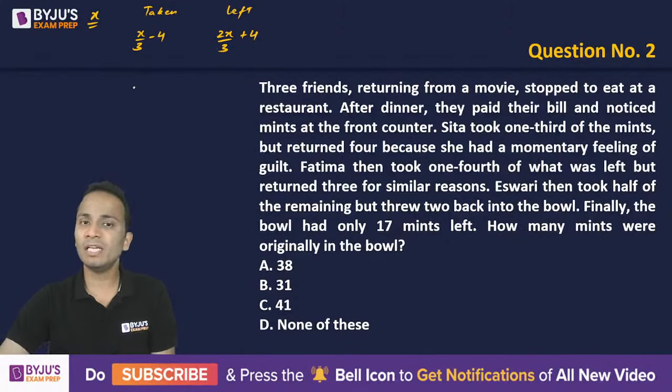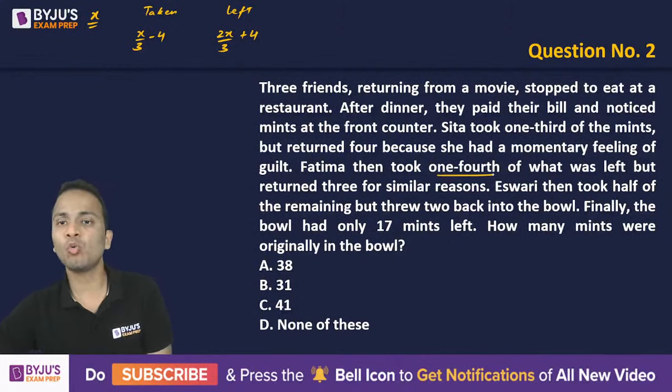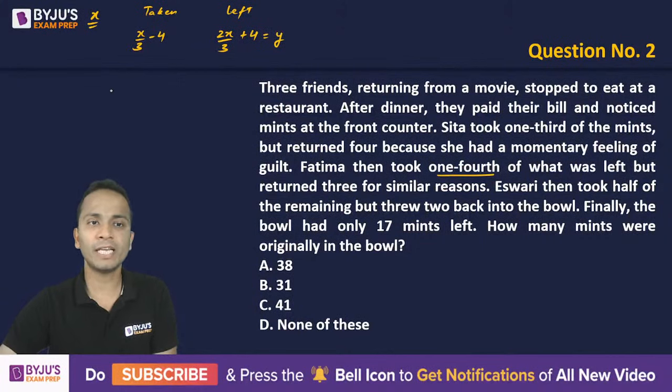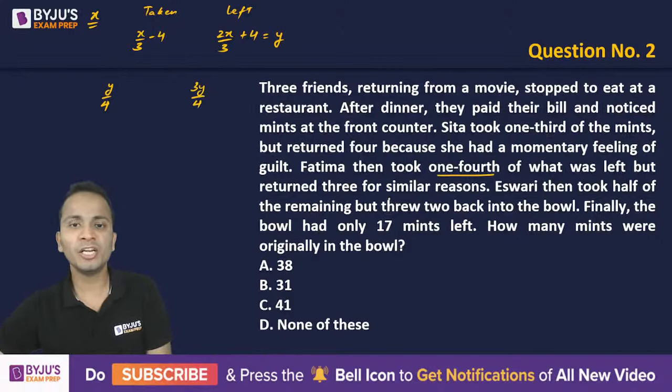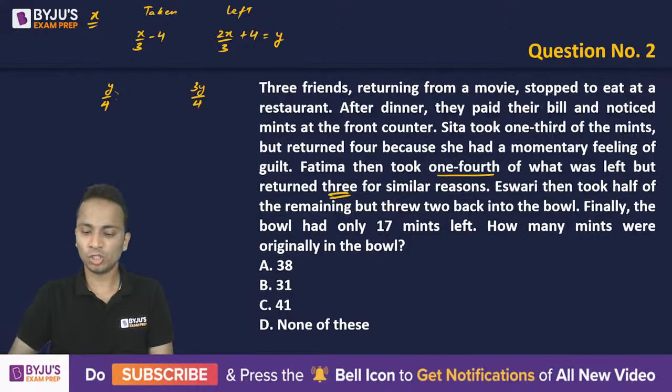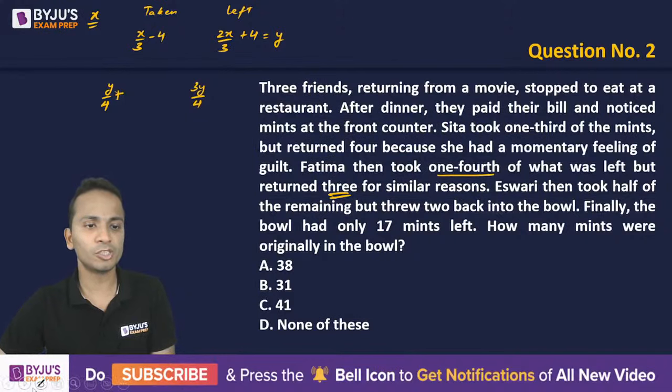All right. Similarly, second person took 1/4 of what was left. So let's say this leftover quantity is y. So second person took y/4. So leftover will be 3y/4, and she returned 3. So she took 3 less than y/4. So 3 more than 3y/4 will be left. Okay, so I'll put minus sign on the left hand side. Okay, so this is the number of mints that were taken. So minus 3 and plus 3 will be left.